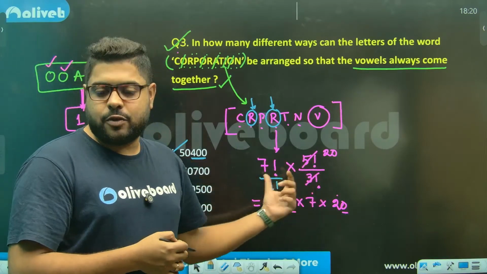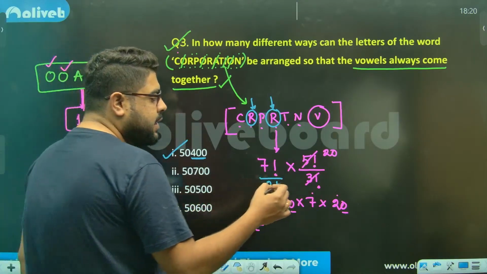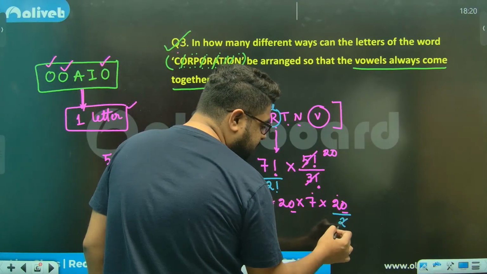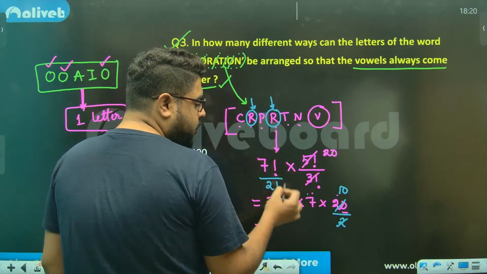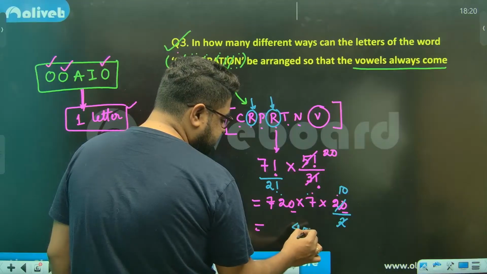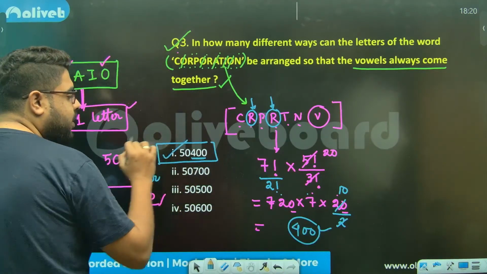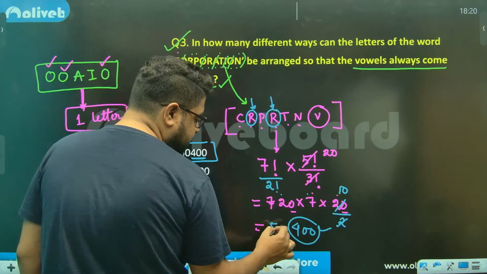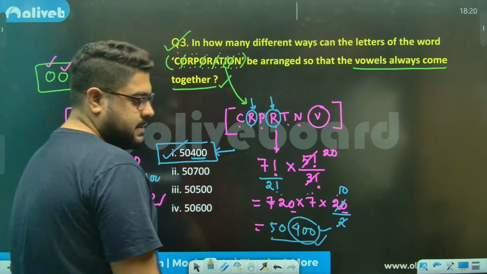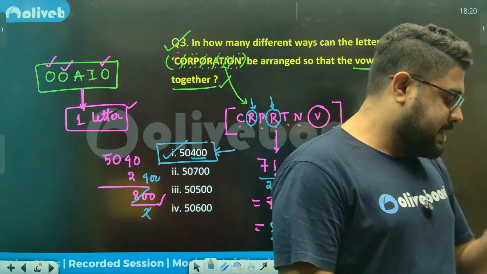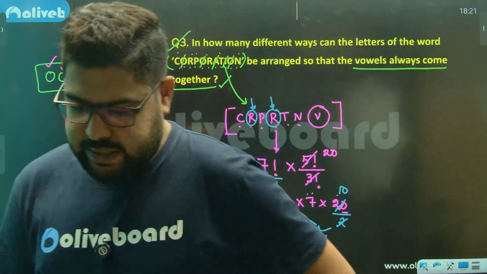For vowels we have done it, for consonants I forgot to do it. This division by 2 factorial must also be there. So divided by 2, this will be 2 into 7, like 4 into 1. So the last 3 digits will be 400, sir. There is only one option ending in 400, so that has to be my answer, which is 50,400, sir. Yes, a simple silly mistake, sir.